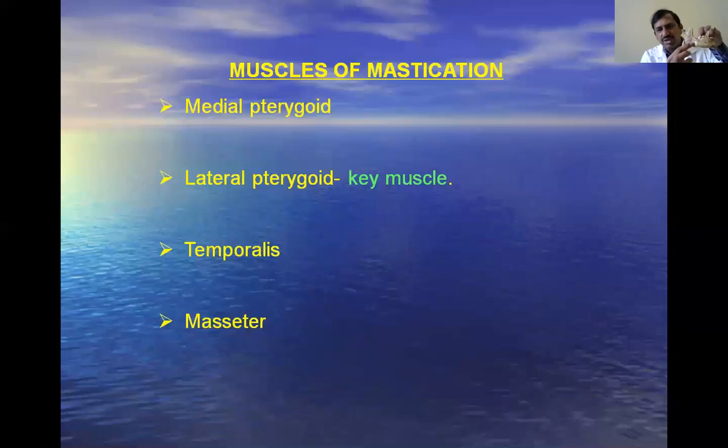Medially is the site for the medial pterygoid, temporalis is here, and lateral pterygoid is at the pterygoid fovea, a small depression in the neck of the mandible.